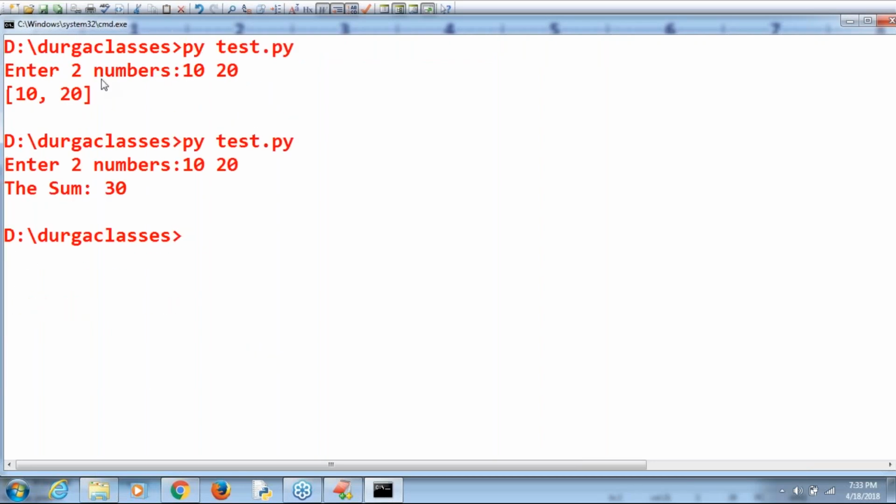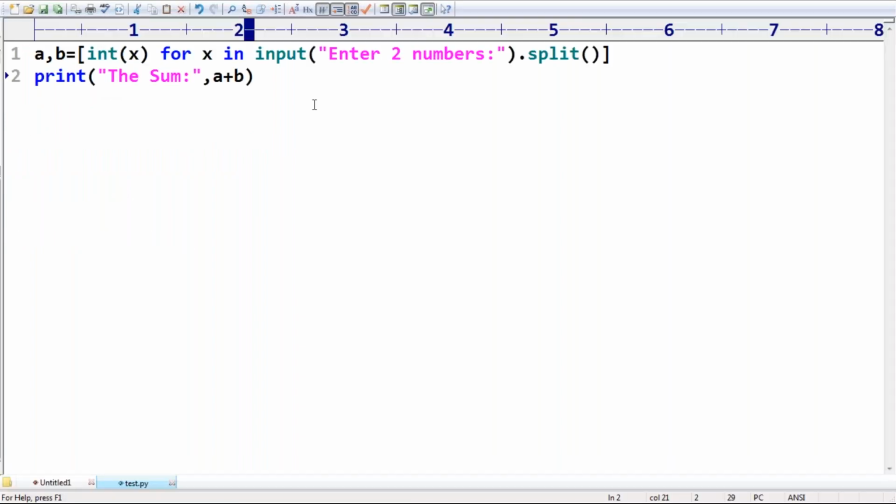Earlier, we had to provide numbers: enter first number, enter second number, enter third number, and so on. Now we are not required to ask first number, second number, third number. Enter two numbers with a space separator, then it's going to print. Right? Okay. Enter two numbers with comma separator. No problem. Here, enter two numbers with the comma separator. I'm asking explicitly, with comma separator.